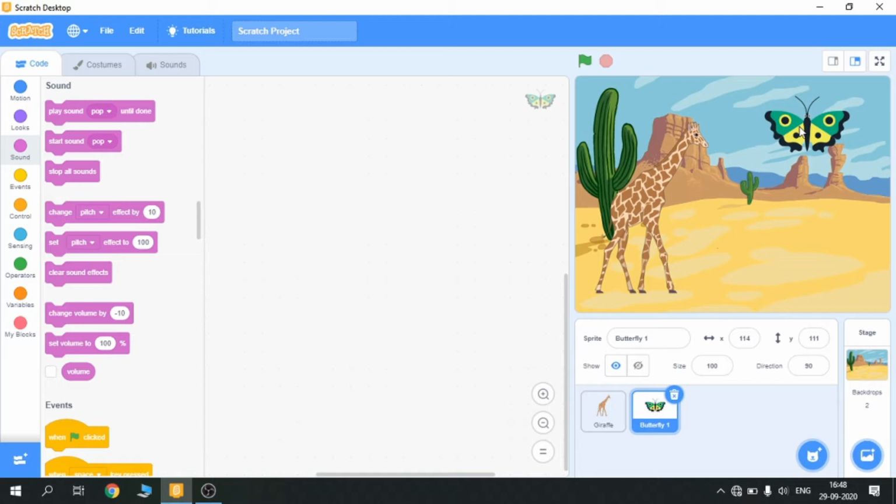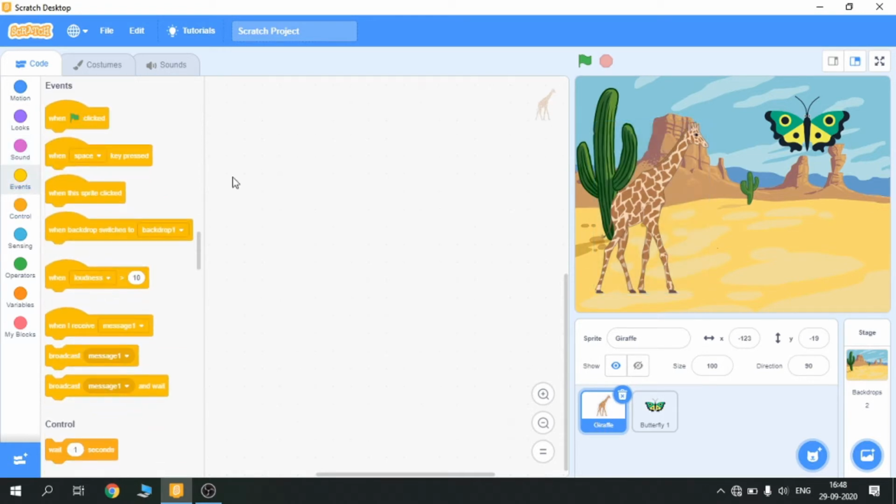Now, what we have to do first, we have to take an event, because when we hit the green button, then only can our program work. Now what I want to do is, the giraffe will say hello to the butterfly.